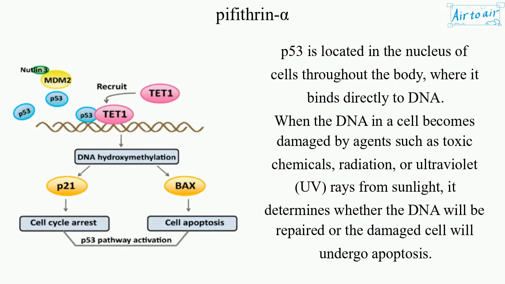When the DNA in a cell becomes damaged by agents such as toxic chemicals, radiation, or ultraviolet (UV) rays from sunlight, it determines whether the DNA will be repaired or the damaged cell will undergo apoptosis.